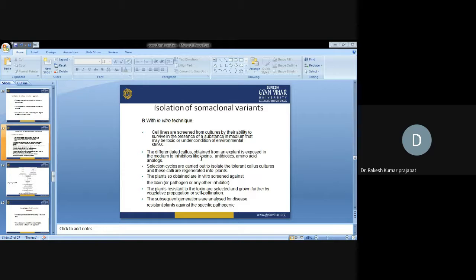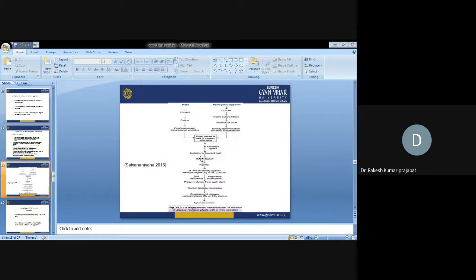The plants resistant to toxins are selected and grown further by vegetative propagation or self-pollination. Subsequent regenerants are analyzed for disease resistance against the specific pathogen. In that case, we are already placing the selective agent.